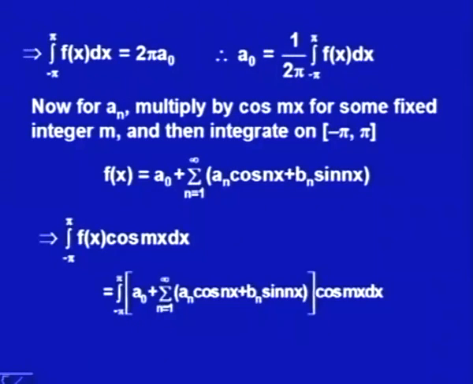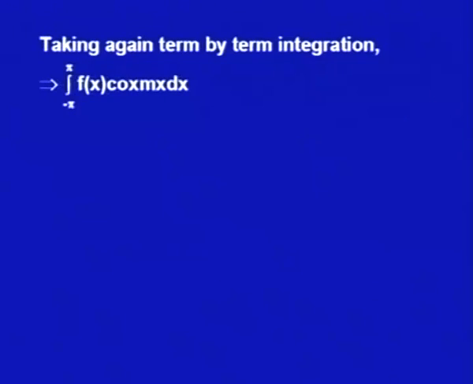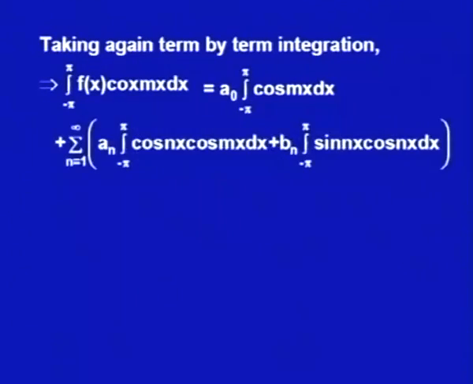Now, again we will assume uniform continuity and convergence, and that this series summation and this integral sign can be interchanged. That will give me integral from minus pi to plus pi f(x) cos mx dx as a naught integral minus pi to plus pi cos mx dx plus summation n running from 1 to infinity a n integral minus pi to plus pi cos nx cos mx dx plus b n integral minus pi to plus pi sin nx cos mx dx.